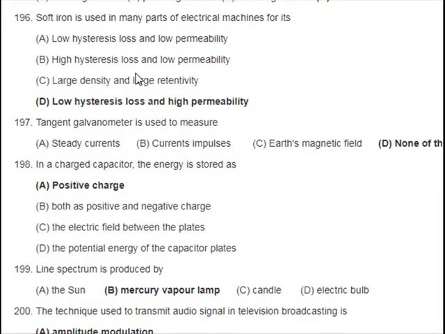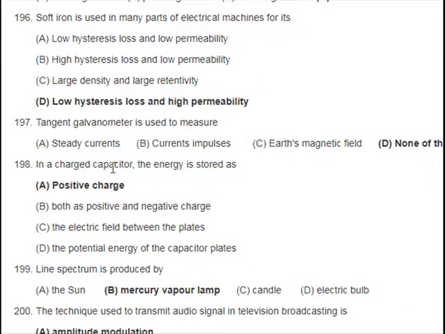Soft iron is used in many parts of electrical machines for its: A. Low hysteresis loss and low permeability, B. High hysteresis loss and low permeability, C. Large density and large retentivity, D. Low hysteresis loss and high permeability. 197. Tangent galvanometer is used to measure: A. Steady currents, B. Current impulses, C. Earth's magnetic field, D. None of the above.